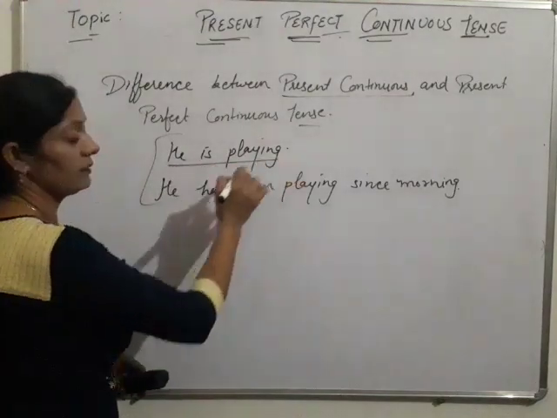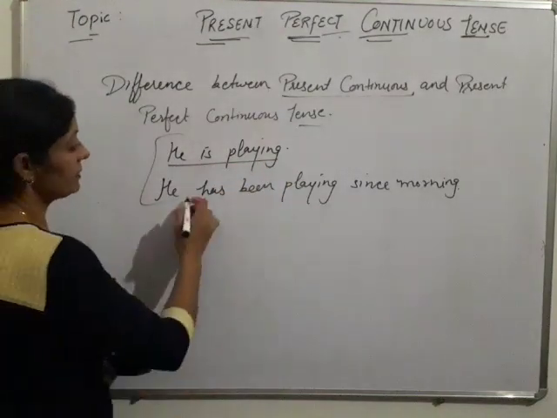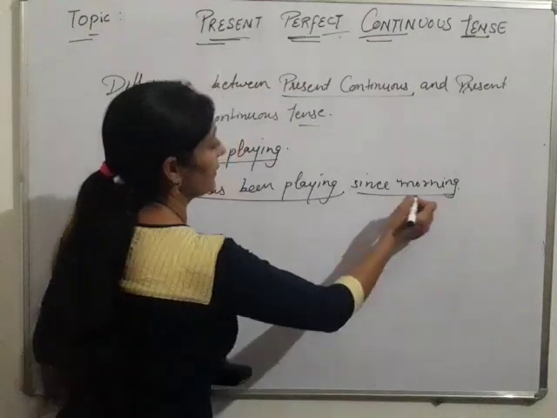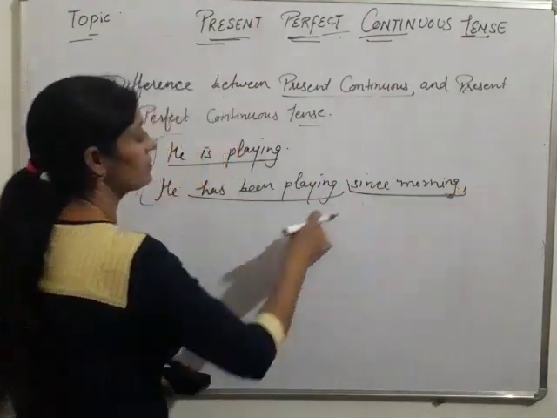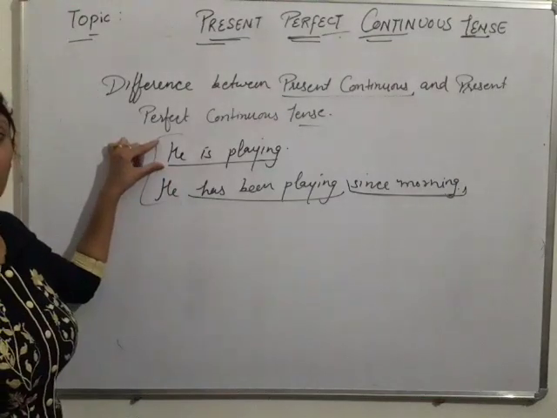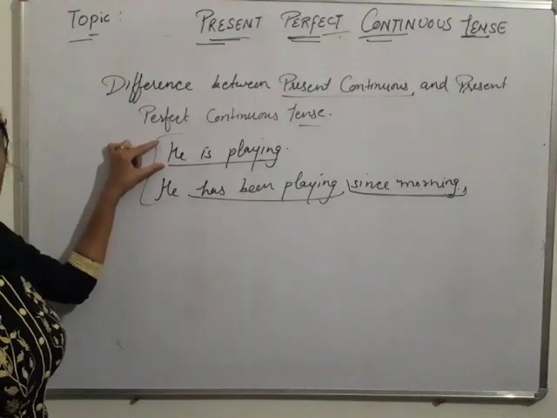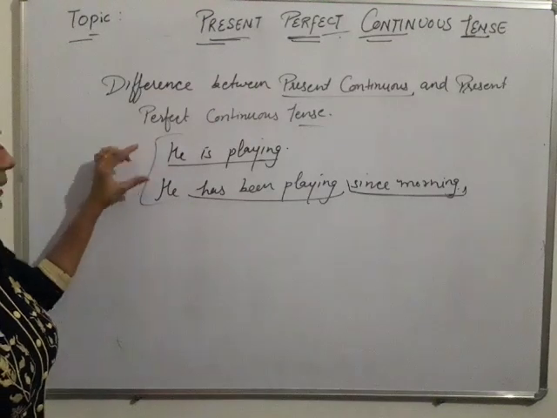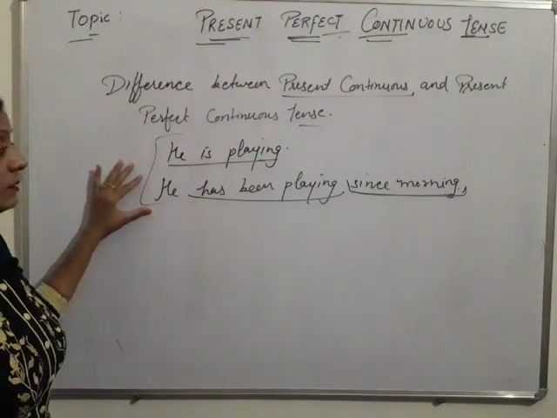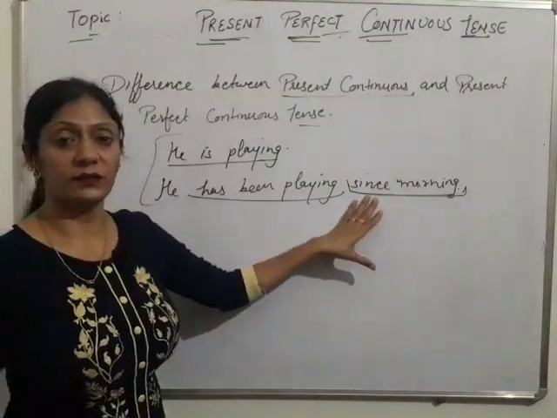I hope with these examples it must be clear to you what is the difference. As he is playing, work is continuing. Next is he has been playing since morning. The difference is the time of starting the action is not given in the first sentence. In present continuous, time is not given when the action or work was started. But in present perfect continuous, time is given there.